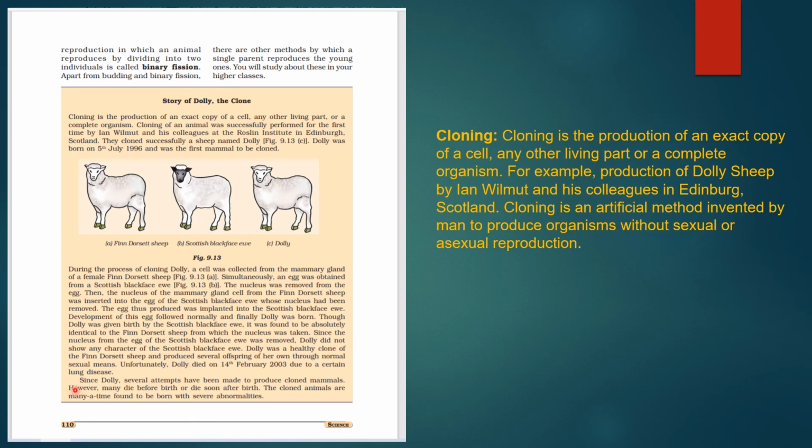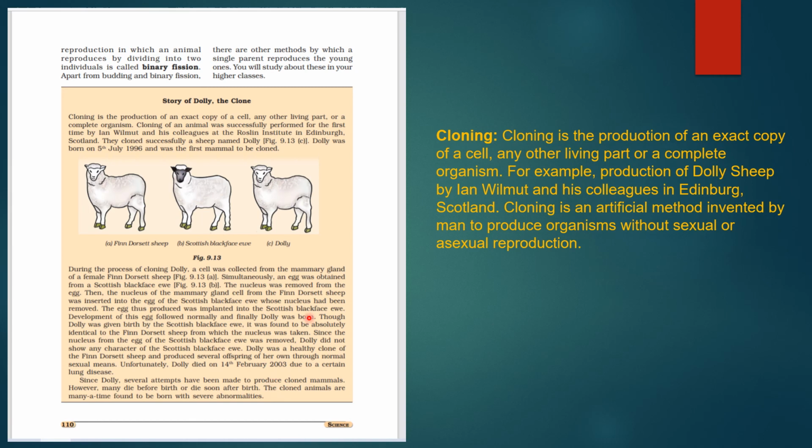Unfortunately, on 14 February 2003, due to a lung disease, Dolly died. Since Dolly, several attempts have been made to produce cloned animals. However, many die before birth or soon after birth. Cloned animals many times are born with several abnormalities.